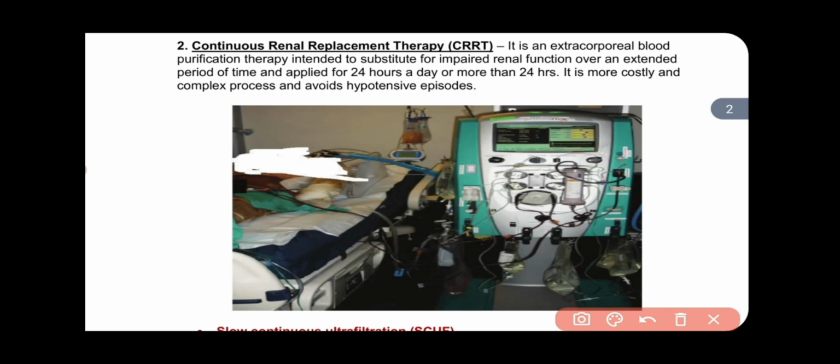This is the CRRT machine. Here you can see the kit of the CRRT instrument. This kit has the blood tubing, and this CRRT machine has four pumps. This kit has the blood tubing and the dialyzer, and this kit is put simply on the machine. So with the help of the CRRT machine, this blood tubing, the dialyzer, and fluid, we do the CRRT.